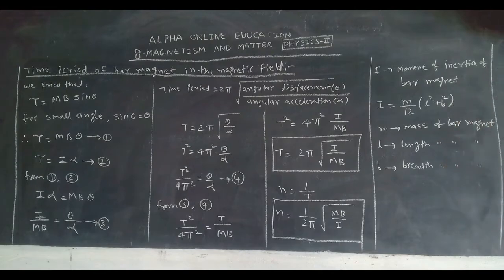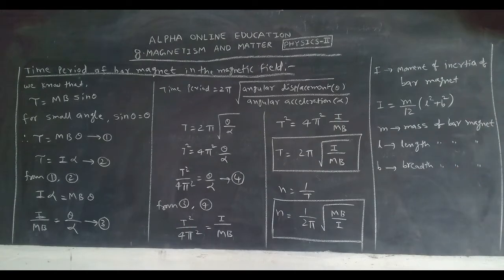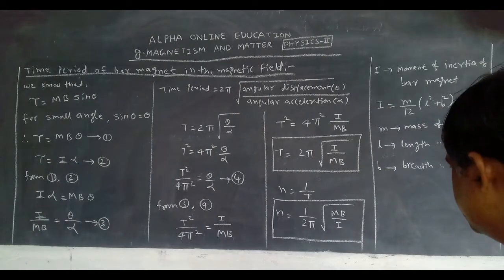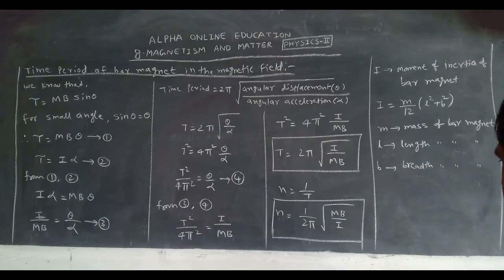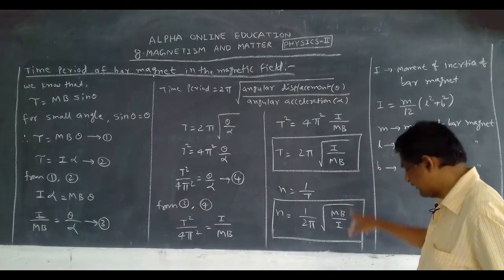We know that the reciprocal of the time period is the frequency, meaning n is equal to 1 by capital T. Then you substitute: n is equal to 1 by 2 pi root mB by I. This is the time period and this is the frequency.